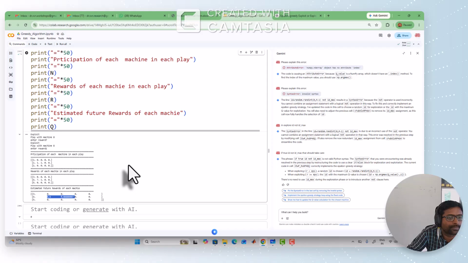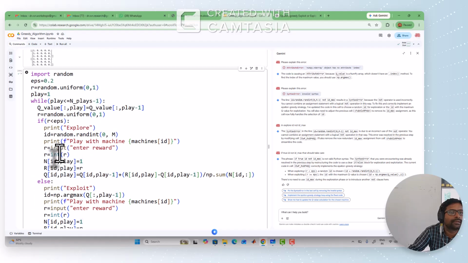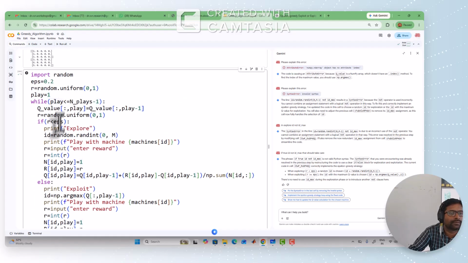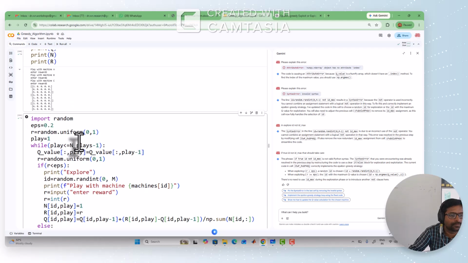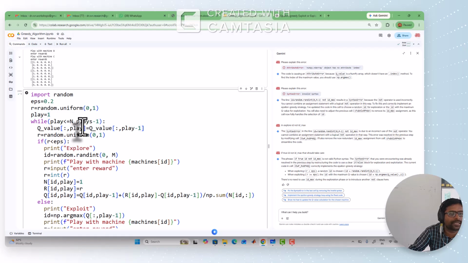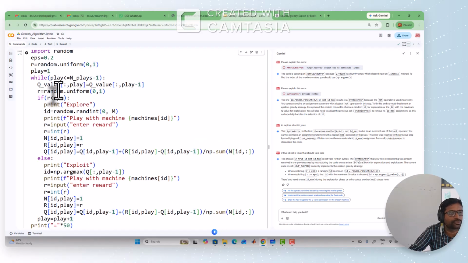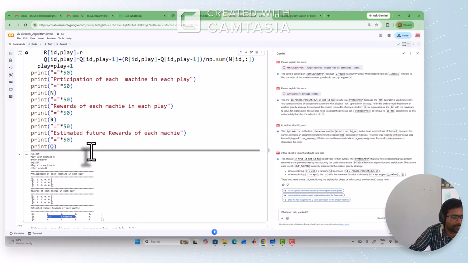And the next thing is, I think I missed something. Why is it asking only 2 times? Play equal to 1. Number of plays, how many number of plays have I considered? 5. So this should be repeated 5 minus 1, 4 times. So 4 times means play equal to 1, updated, becomes 2, next 3, next 4. It should ask at least 4 times, but it is asking only 1 time and 2 times only.